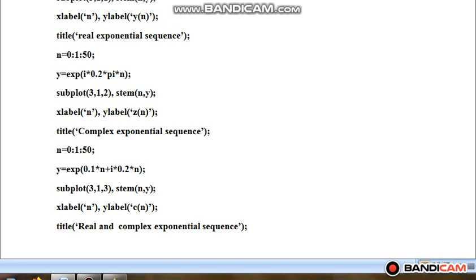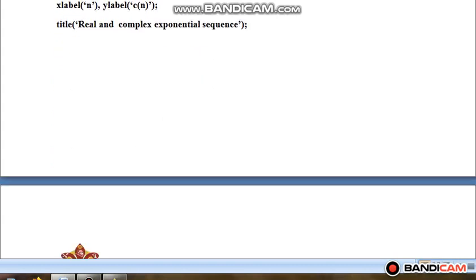Now I'll be plotting exponential signal which will be having both real part as well as complex part. So y is equal to exponential of (0.1 plus j 0.2) n. So I'll be taking subplot 313. So this graph will be on the third place. Stem n, y, xlabel n, ylabel c[n]. This graph is represented by c[n], and title I'll give real and complex exponential sequence.